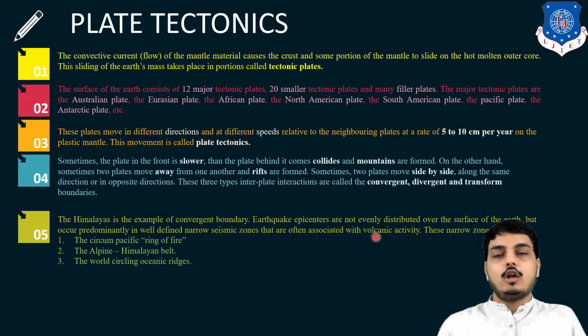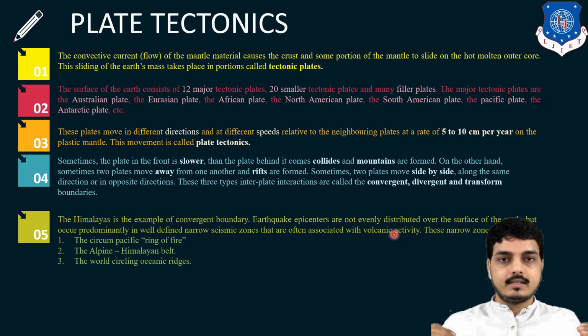Earthquake epicenters are not evenly distributed over the surface of the earth. They occur predominantly in well-defined narrow seismic zones that are often associated with volcanic activity. Mostly, earthquakes may occur due to volcanic activity as well. It means if two plates are moving in a convergent way, then volcanic activities may also take place.